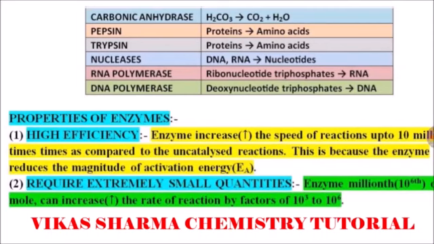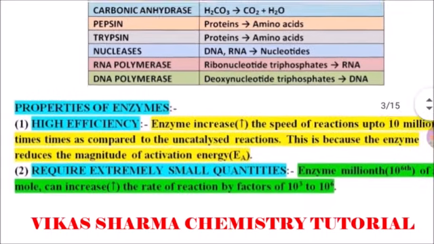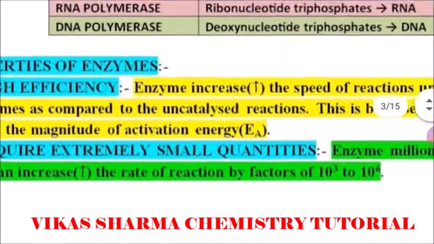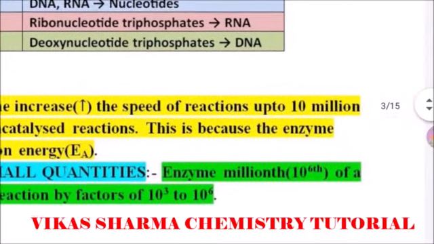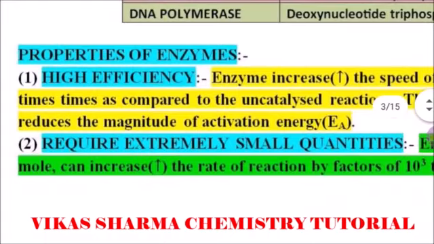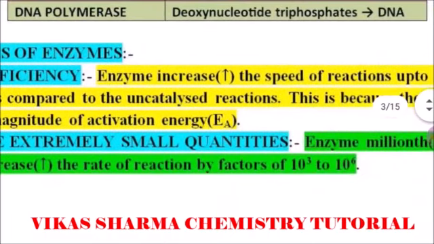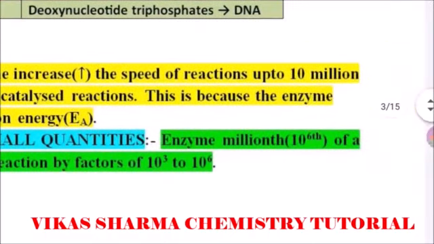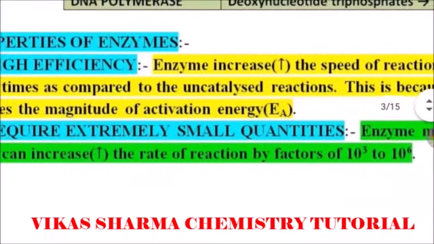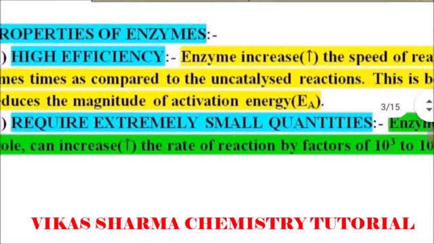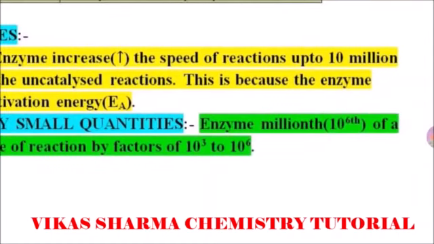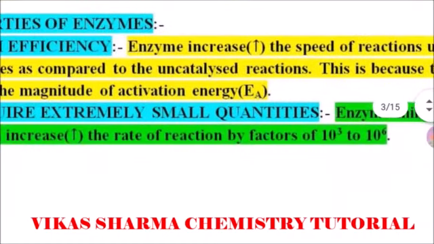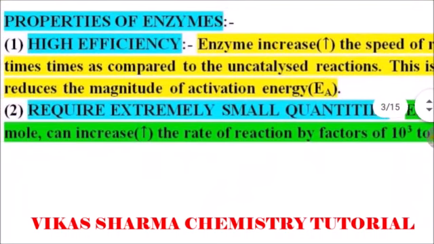They are functioning. So what are the properties of enzymes? First one, high efficiency. Enzymes increase the speed of reaction up to 10 million times as compared to uncatalyzed reactions. This is because enzymes reduce the magnitude of activation energy, which means they lower the activation energy. So the reaction rate is much higher when enzymes are functioning in the body.